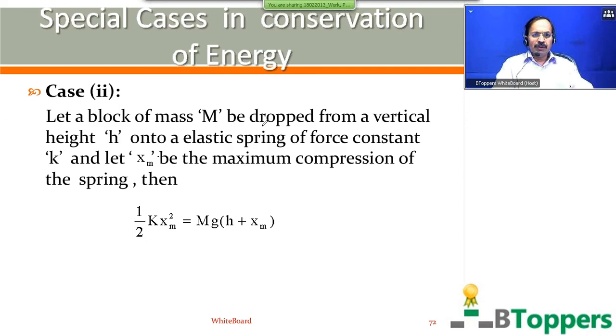Let a block of mass capital M be dropped from a vertical height h onto an elastic spring of force constant k, and let xm be the maximum compression of the spring. Then you can write half k xm square equal to mg into h plus xm. This is the conclusion. I would like to show you the calculation for this in the next figure and calculation, the next slide. Come on, finish copying this conclusion.